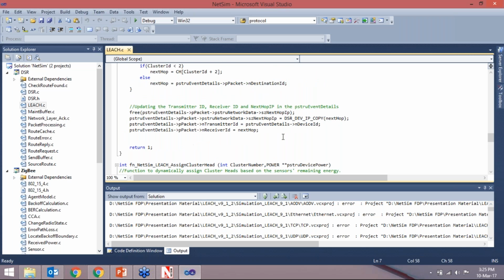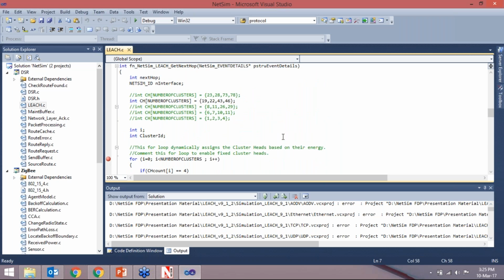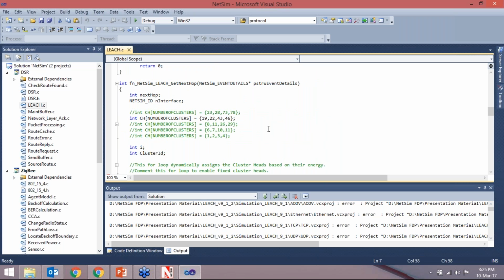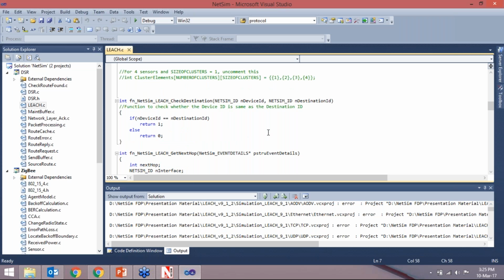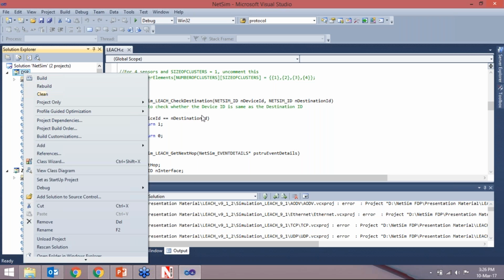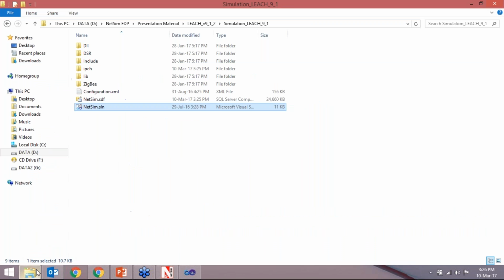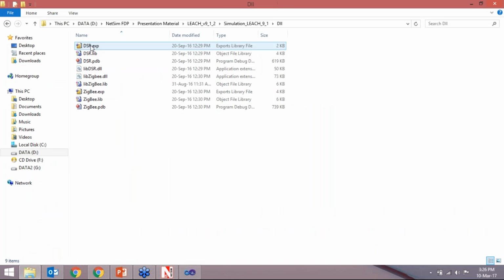So all these functions are there. Here we have to define the number of cluster heads and which nodes we are making the cluster heads. After editing this, we have to rebuild this file, and after rebuilding, we will get in the DLL folder